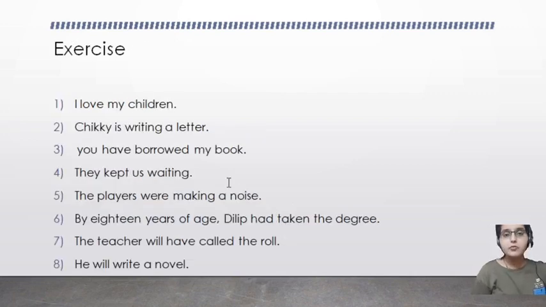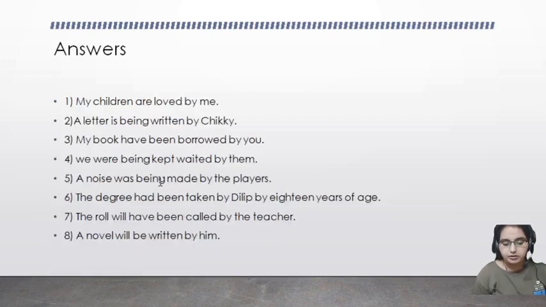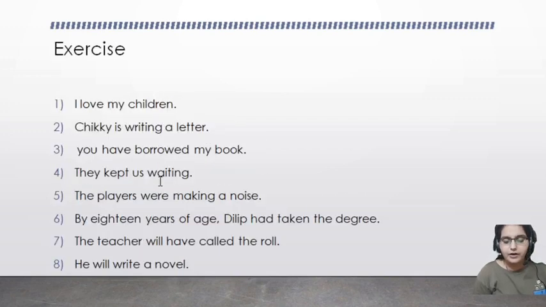Now come to the exercise. I love my children. It is in simple present tense. My children are loved by me. Chicky is writing a letter. A letter is being written by Chicky. You have borrowed my book. My book has been borrowed by you. They kept us waiting. We were being kept waiting by them.